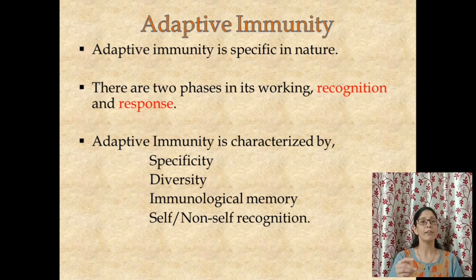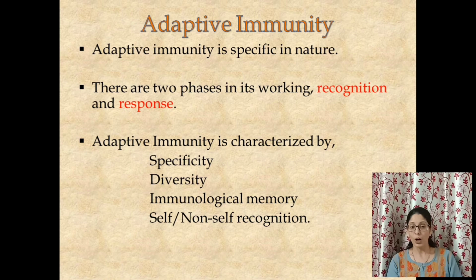If it is a bacteria, which type? So it is very, very specific in its nature. I hope that you are clear upon the specific aspect of adaptive immunity. Now, adaptive immunity works in two phases. One is the recognition and response, as I told you.